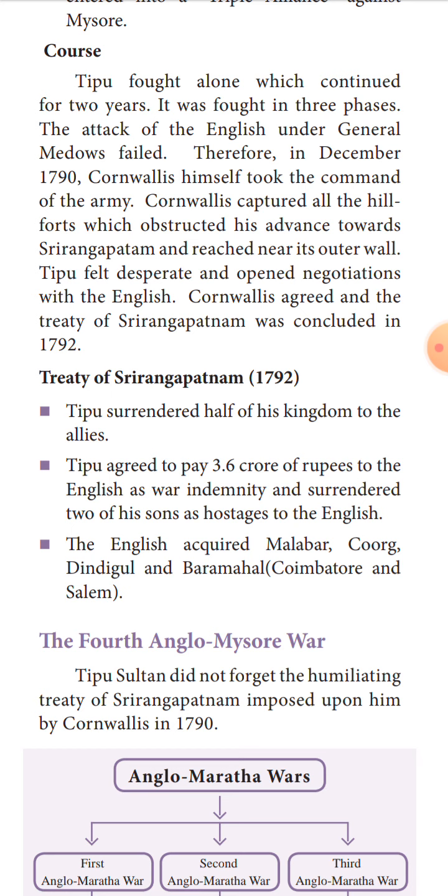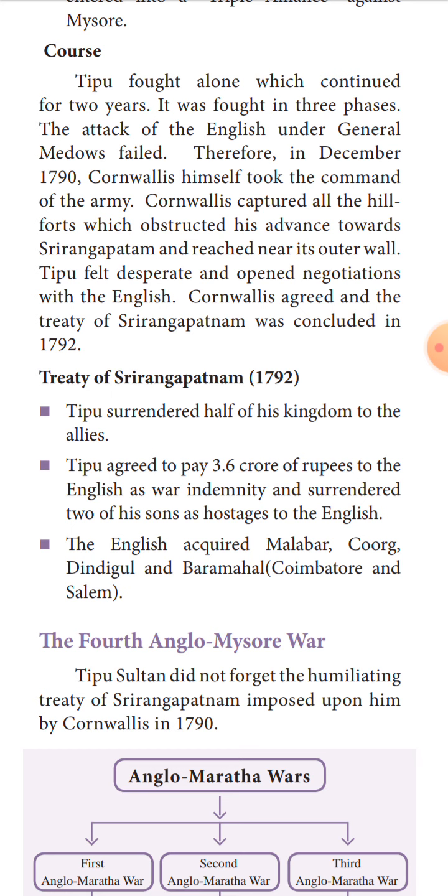Okay. Treaty of Srirangapatnam. According to this treaty, Tipu gave half of his kingdom to the British. He was forced to pay 3.6 crore rupees in war compensation and also hand over his two sons to the British as hostages.